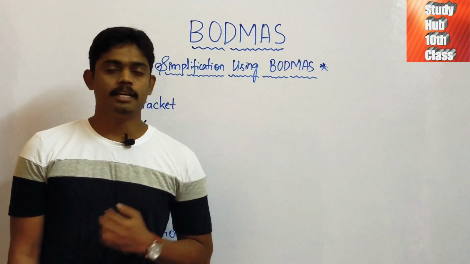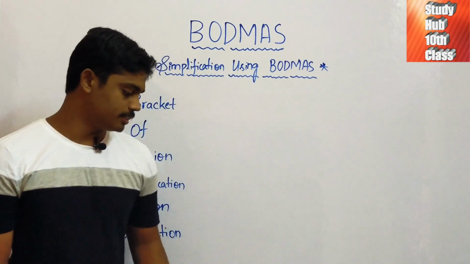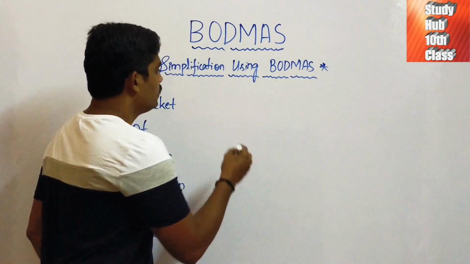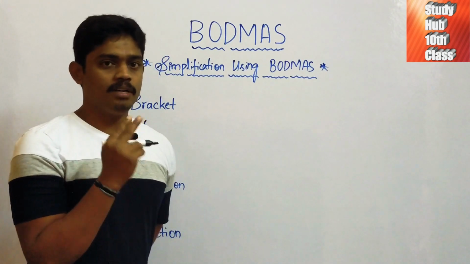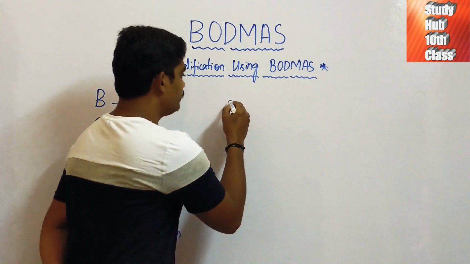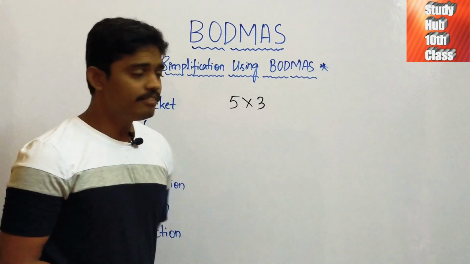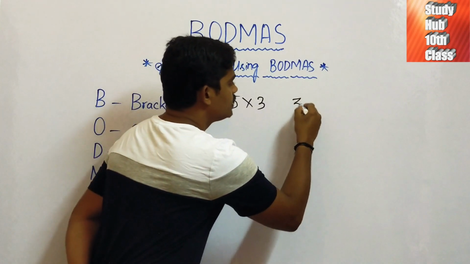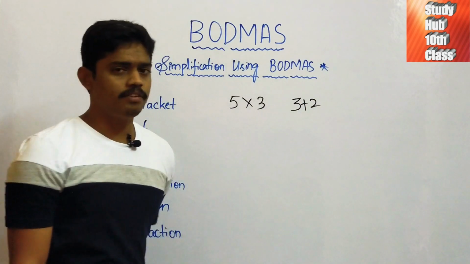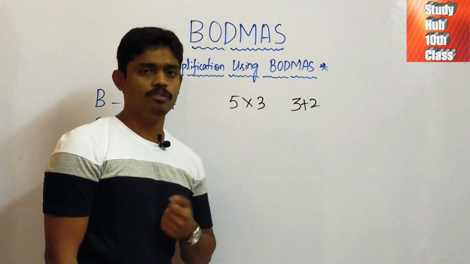What is BODMAS? It is the order of mathematical operations. For example, if we have any two numbers and one mathematical operation, we can solve it very easily. For example, 5 into 3, or 3 plus 2. 5 3s are 15, 3 plus 2 is 5.